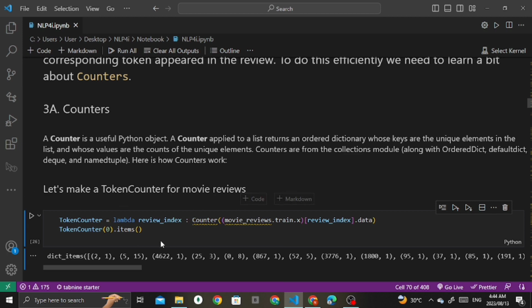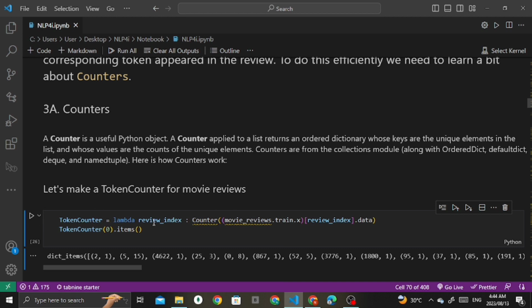So here in this code, let me explain what it is. Here we're going to make a token counter for movie reviews. This code defines a lambda function called token counter.